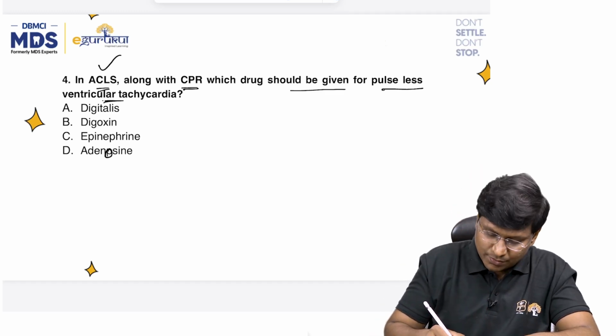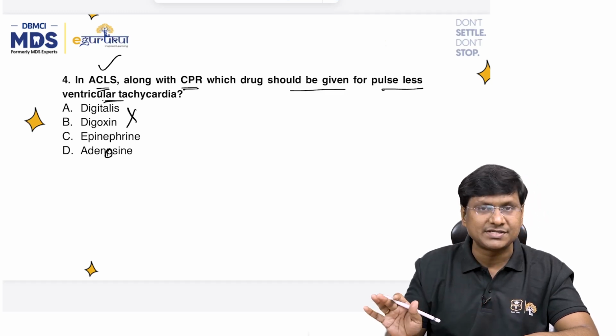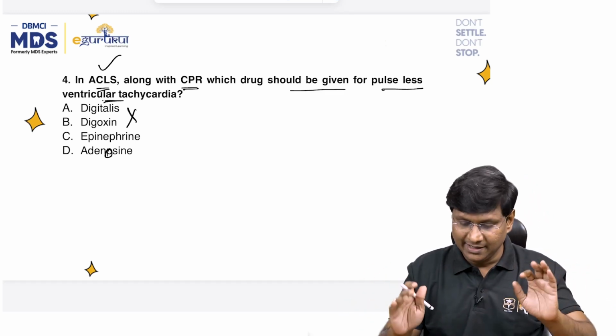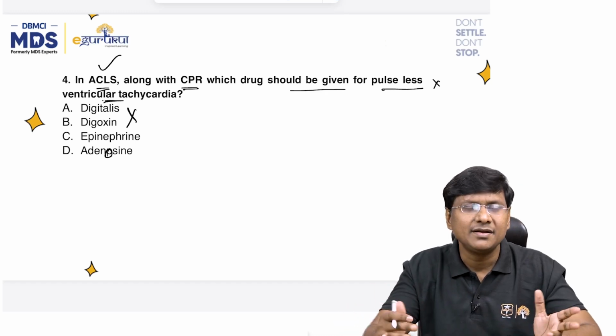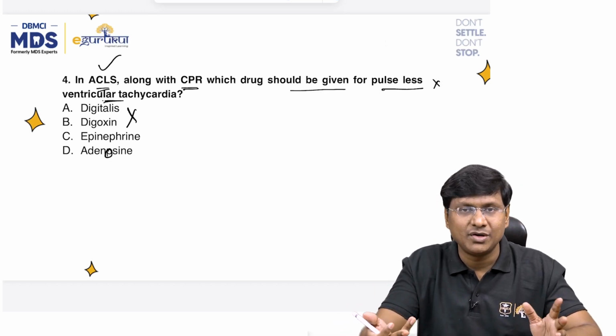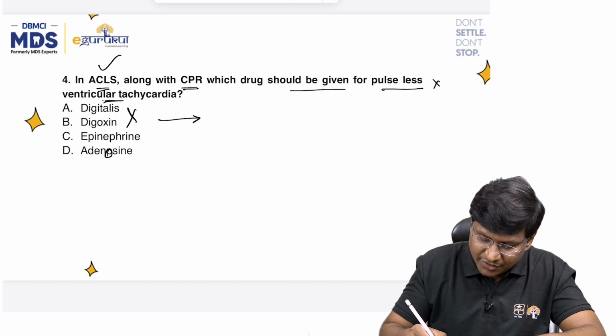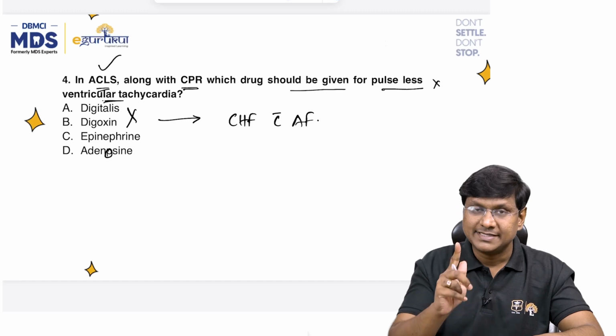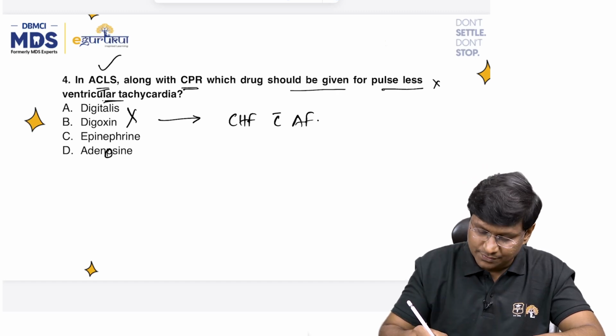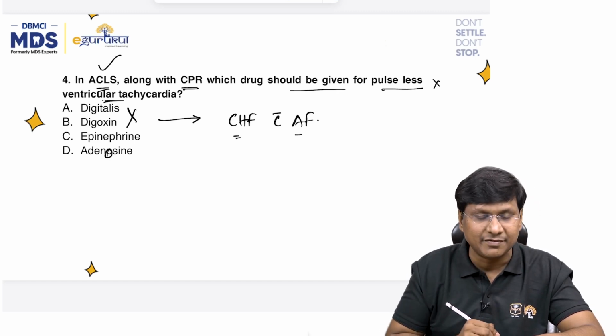First of all, let me tell you, digitalis and digoxin have no role in pulseless ventricular tachycardia at all, right? We use digitalis or digoxin in patients with congestive heart failure with atrial fibrillation. That is one clinical scenario where we use it, right?